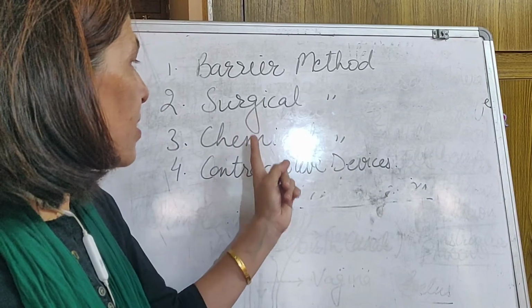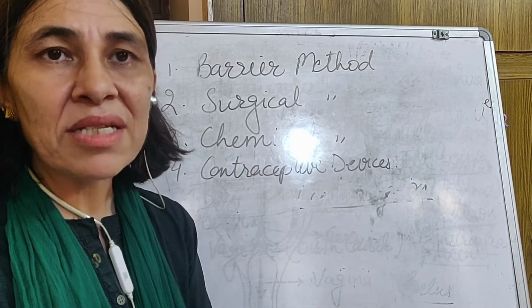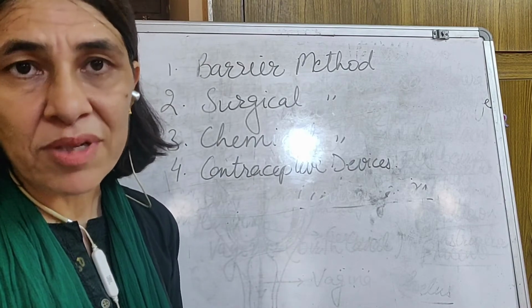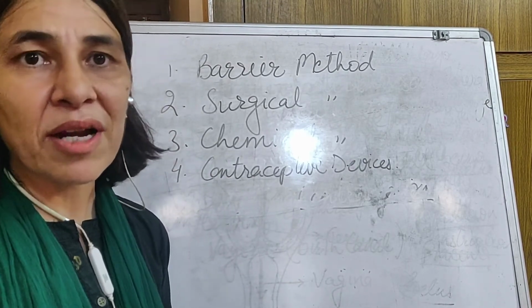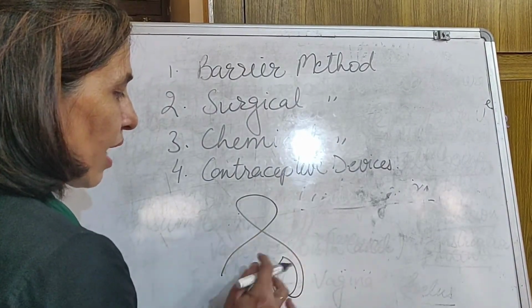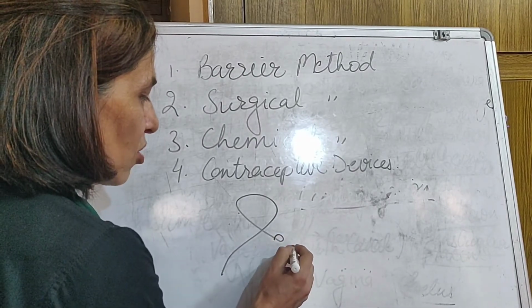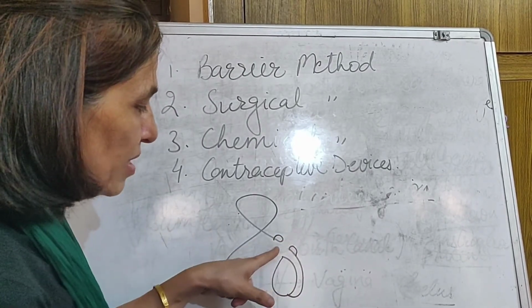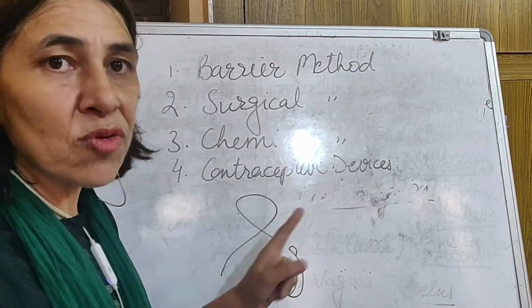Next is a surgical method. The name is telling, surgical, it means surgery is being performed on the male reproductive system as well as the female reproductive system. In the male reproductive system, the vas deferens is cut and tied on the two ends. So the passage is obstructed so that the sperms do not move out.